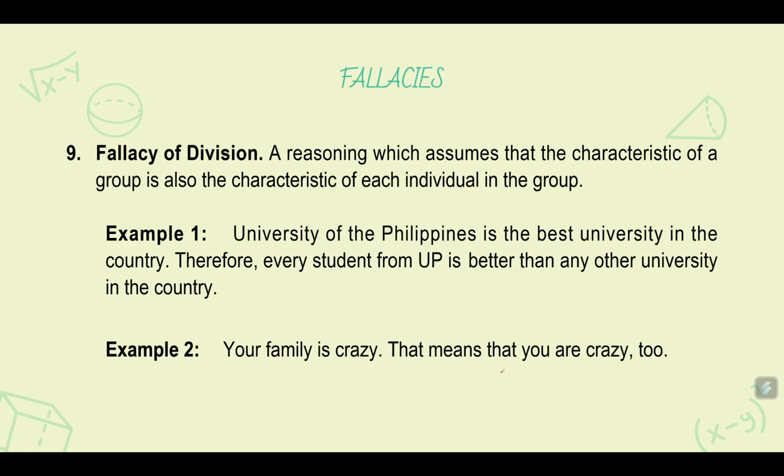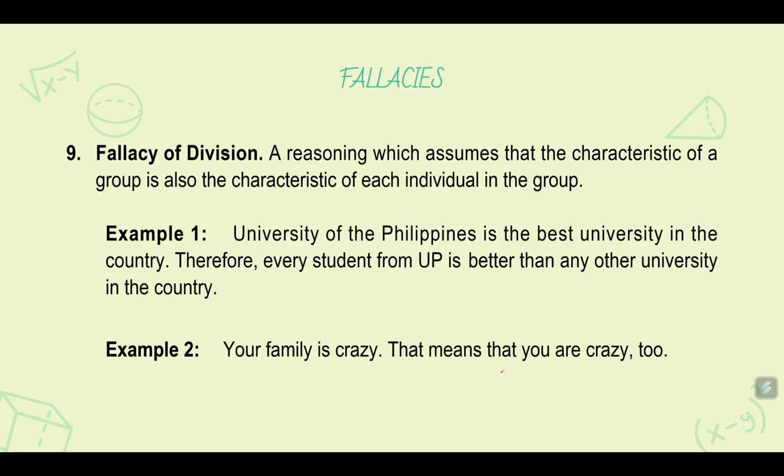Another example is the fallacy of division, a reasoning which assumes that the characteristic of a group is also the characteristic of each individual in the group. As an example, the University of the Philippines is the best university in the country, therefore every student from UP is better than any student of any other university. This is false.